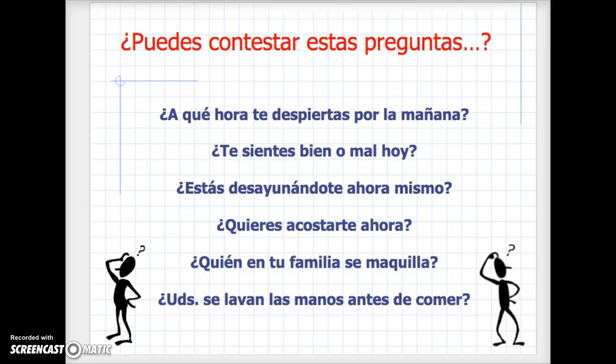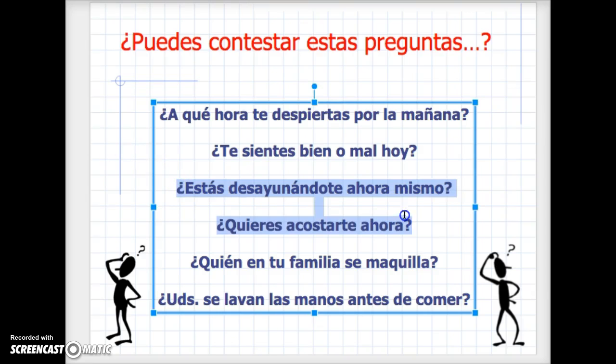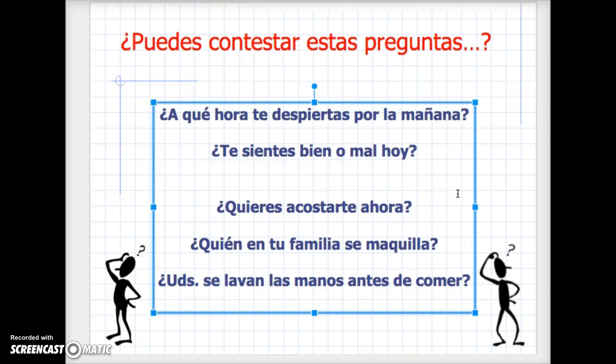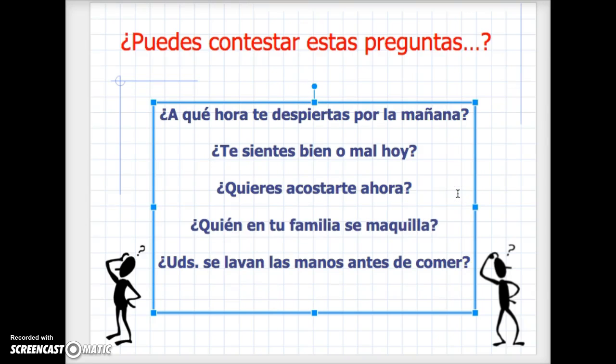¿Puedes contestar, chicos, esas preguntas? ¿A qué hora te despiertas por la mañana? ¿Te sientes bien o mal hoy? I don't like that one. Let's get rid of this one, because it's just a silly question anyways. ¿Quieres acostarte ahora? ¿Quién en tu familia se maquilla? ¿En ustedes se lavan las manos antes de comer?